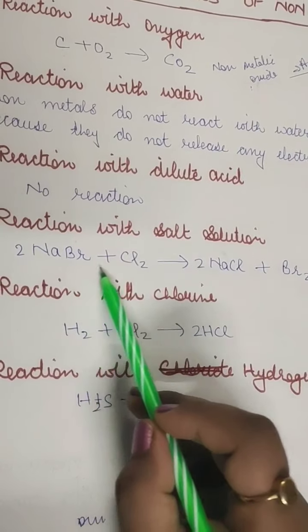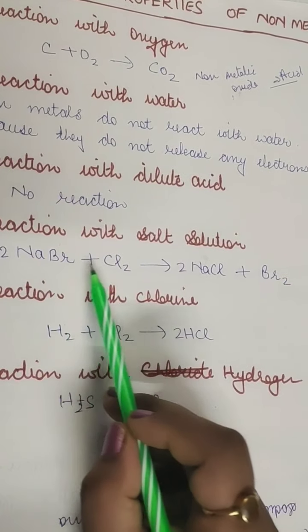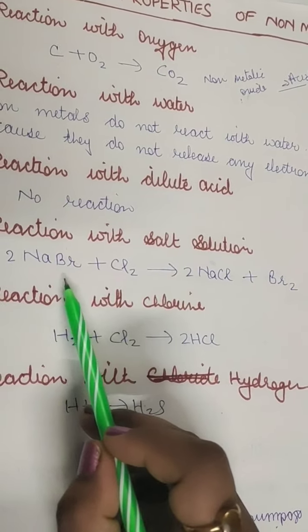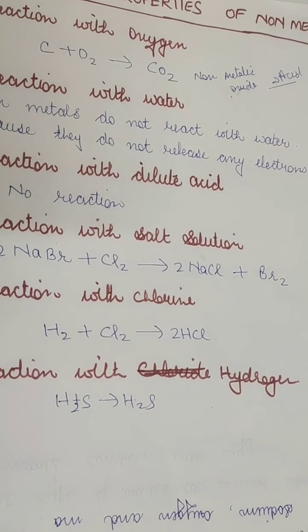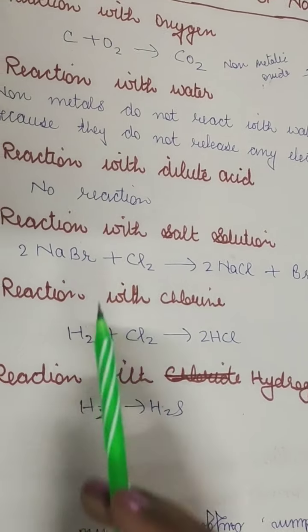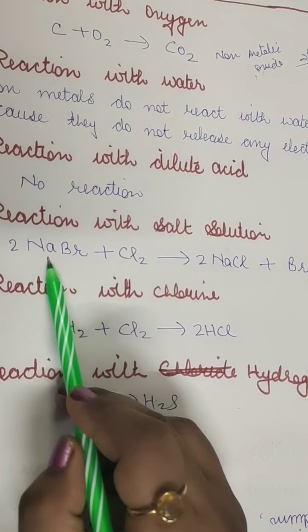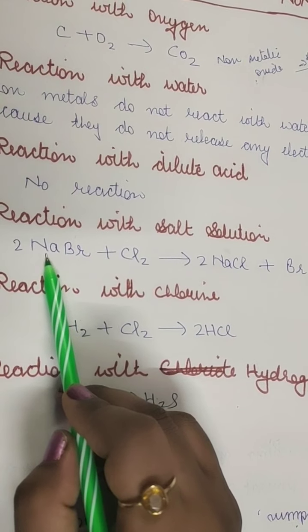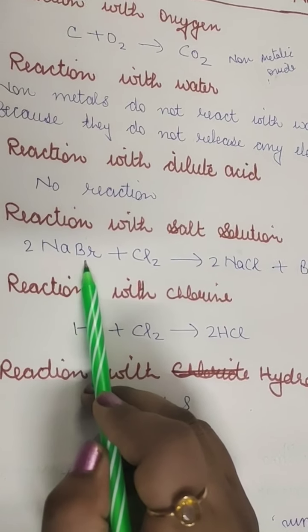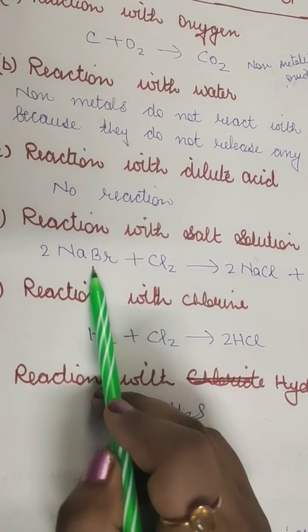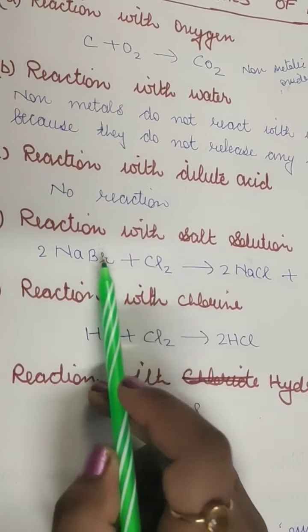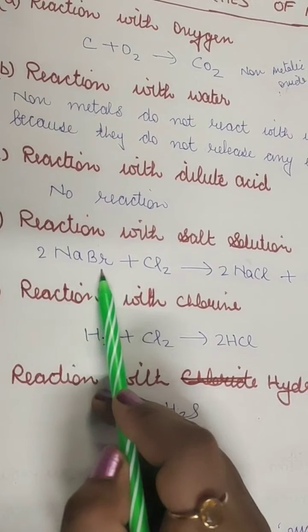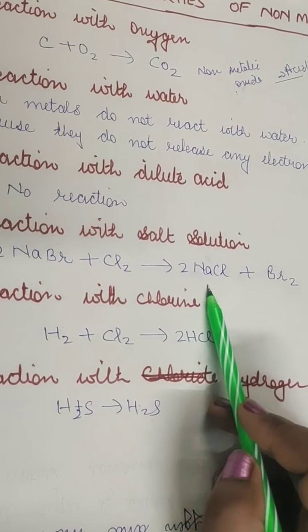So it is a kind of displacement reaction, but both the things are non-metals. We have seen this displacement reaction with metals, but here it's a non-metallic compound, like a salt. Salts are always made when a metal reacts with a non-metal. Bromine is the non-metal, so it's sodium bromide, and this chlorine will displace the weaker non-metal from its salt solution and form NaCl and Br.